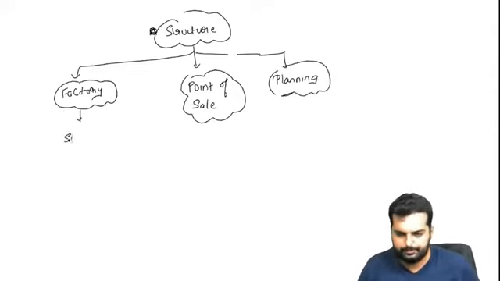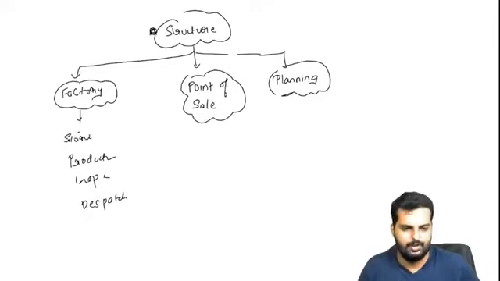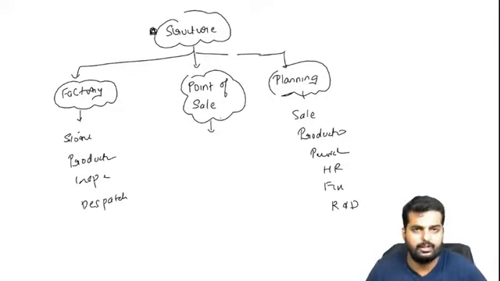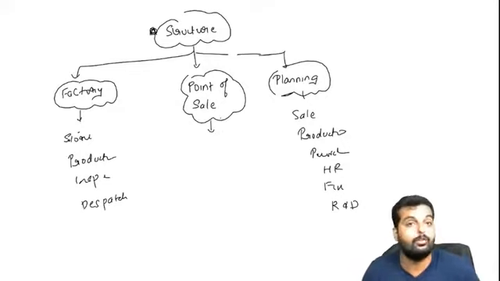You had store, you had production, you had inspection, and finally you had what? You had dispatch. Here also we had a lot of planning departments. One was sale, one was production, purchase, HR, finance, R&D. These were the planning departments, and here was the point of sale. Logistics was coming in, wholesaler, retailer, distributor, whatever you want to call it was coming over here. I hope you remember this part, friends.